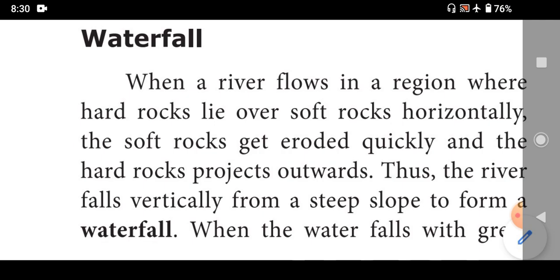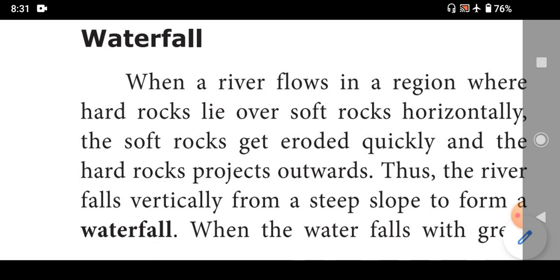How was the waterfall formed? When a river flows in a region where hard rocks lie over soft rocks horizontally, the soft rocks get eroded quickly and the hard rocks project outwards. Thus, the river falls vertically from the steep slope to form a waterfall.